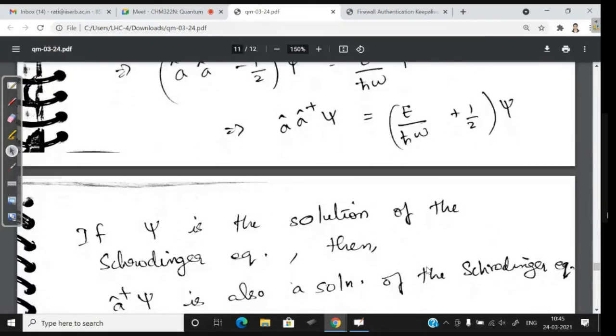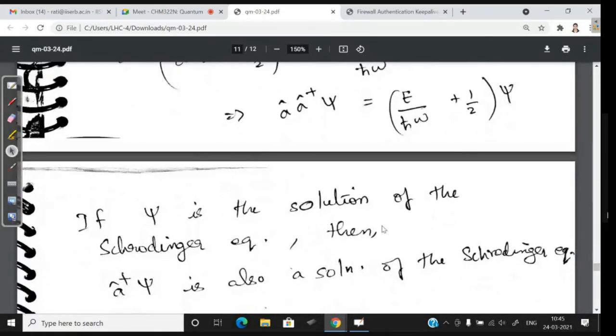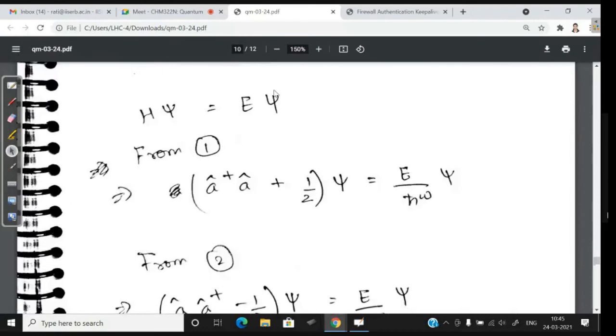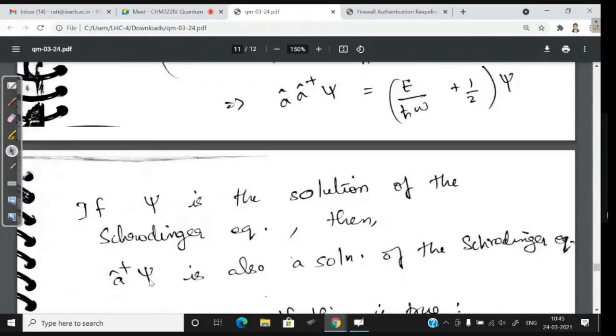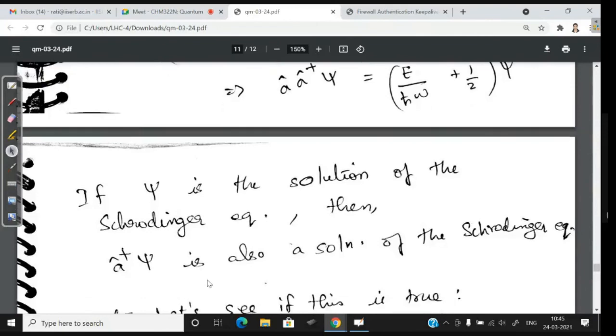Now I'm making a statement which we will verify. The statement is, if psi is the solution for the Schrodinger equation, where psi is our wave function, then A dagger psi is also a solution of the Schrodinger equation. I'm making this statement. Let us verify if it is true.